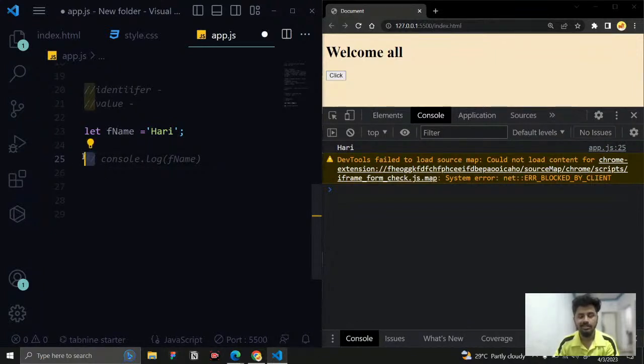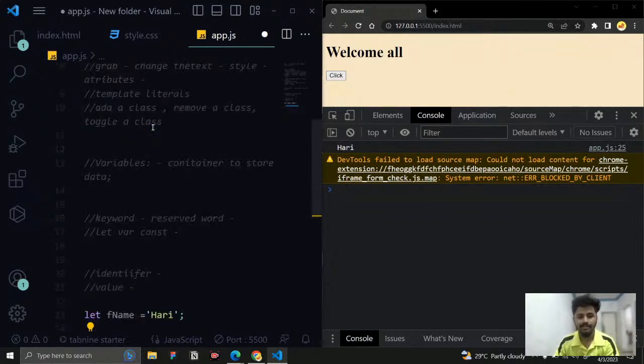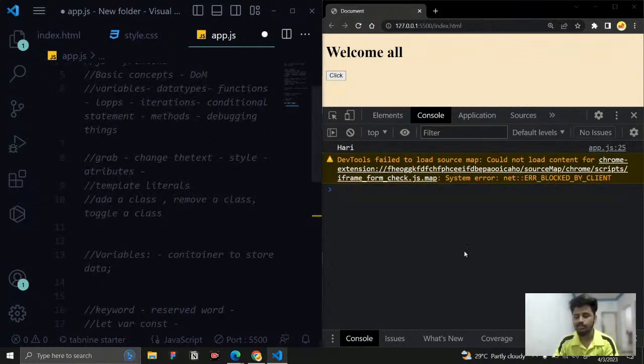So what is this? These all are comments. Comments are nothing but if you write something after the double slash, or in any programming language, you commented something means that particular thing is not taken by the browser. It is not going to convert the code. That is why I wrote it in basic English. It is not throwing any syntax error or anything like that.